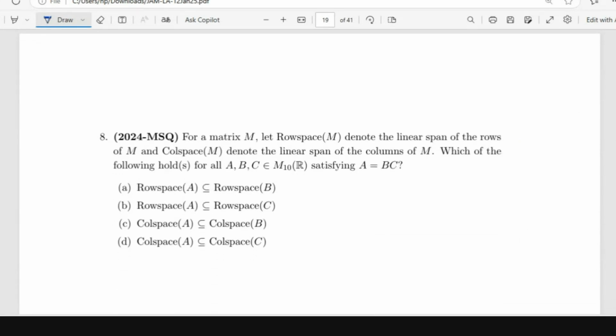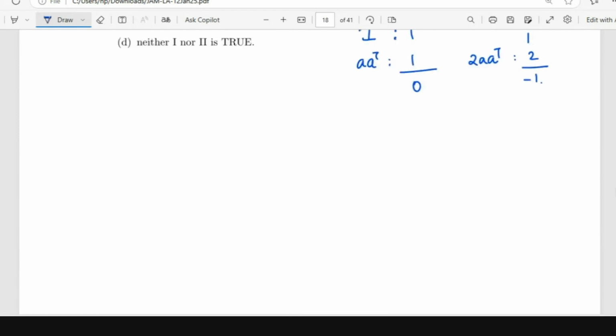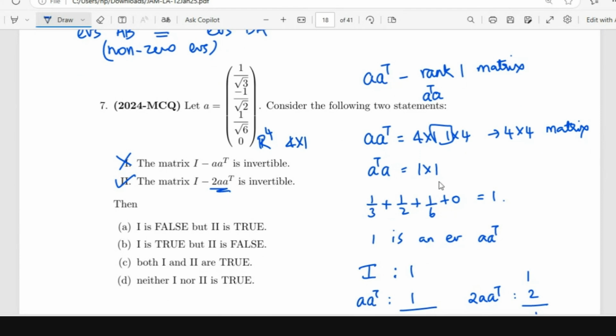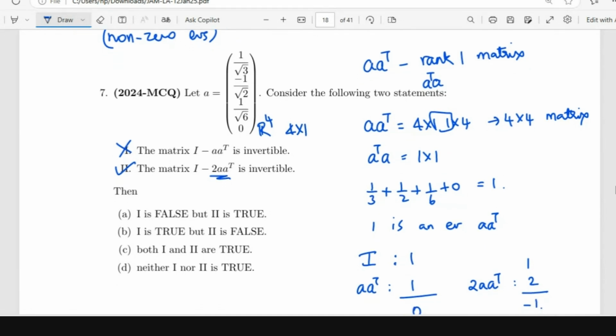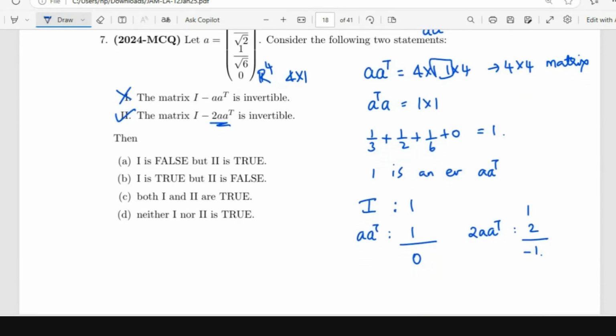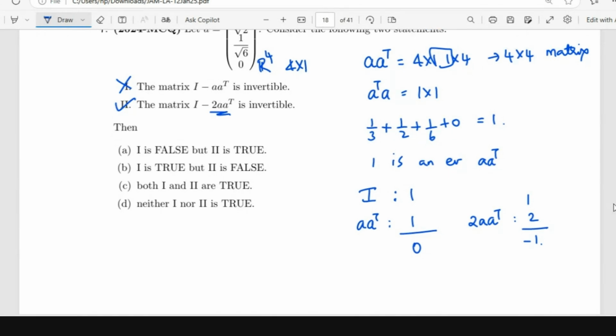Ma'am, in the 7th number question, I can see that A transpose and A transpose A both have the same non-zero eigenvalue. Now, the eigenvalue of A transpose A we have calculated as 1. So the eigenvalue of I minus A transpose will be the eigenvalue of I minus the eigenvalue of A transpose, right? Yes. So both are giving 0.